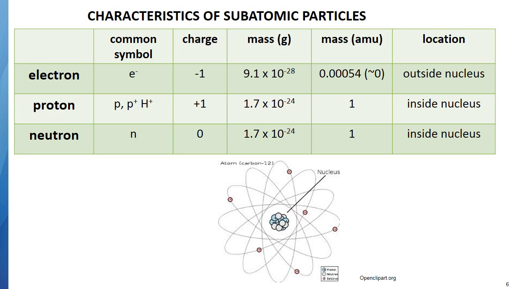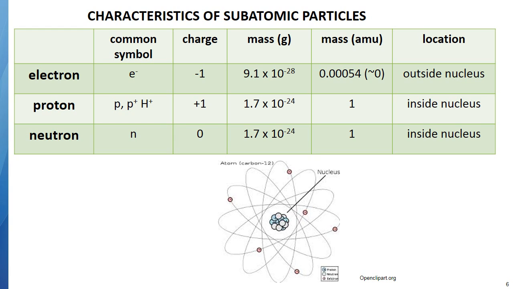So here's just a chart to sort of talk about the same things that we just saw. A common symbol for the electron is e with a little negative charge attached to it. Again, the charge is -1. Now here's where AMU comes in. If you look at the mass of the proton and the neutron, they're very, very small. In fact, their mass in grams is 1.7 times 10 to the minus 24 grams. So that's really tiny. So what we do is we say, well, a proton and neutron are approximately the same size, so we're going to give that the unit of AMU, we're just going to call it 1 AMU.